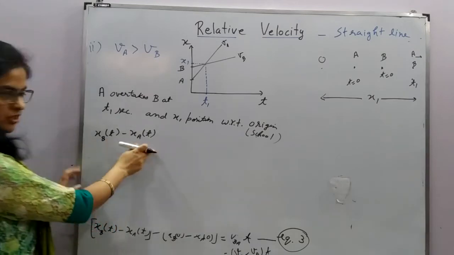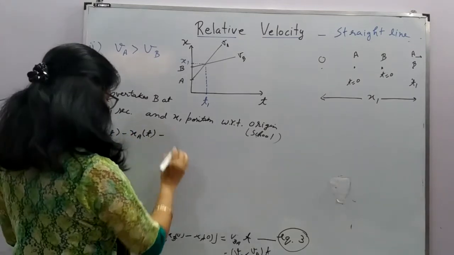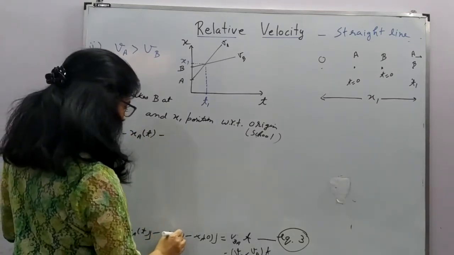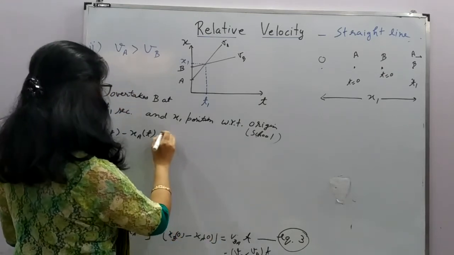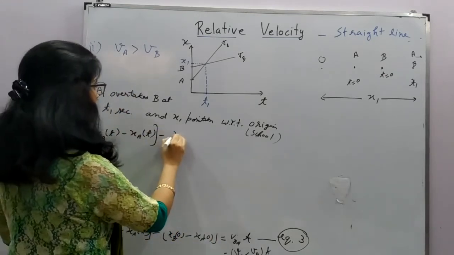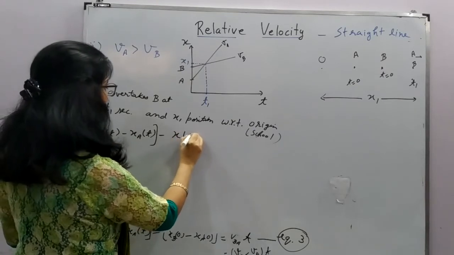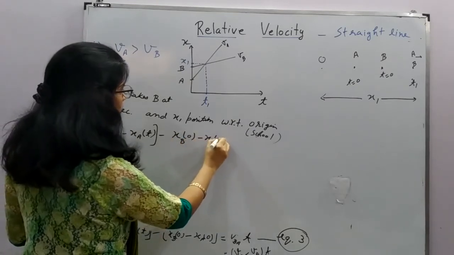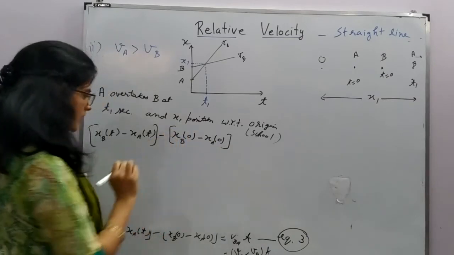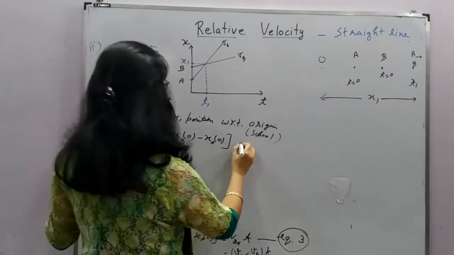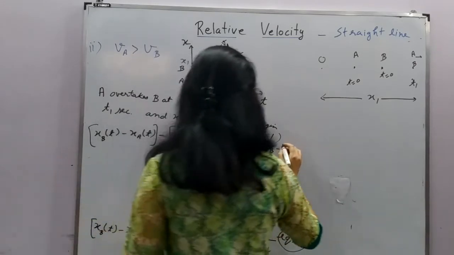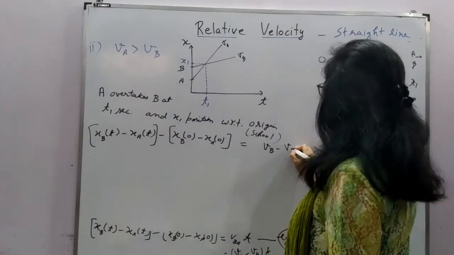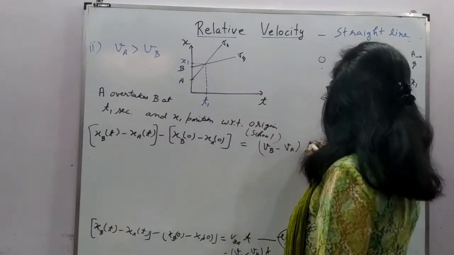This is the final separation between the two buses minus the initial separation between the buses, and this is equal to, VA is greater now, so this is VB minus VA into T.